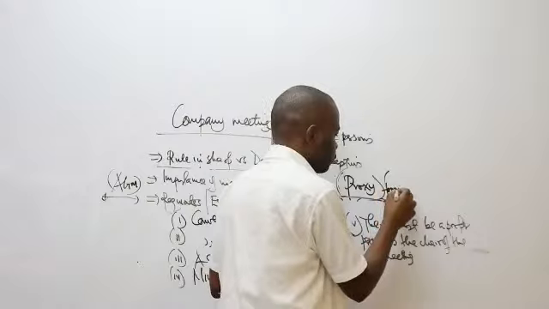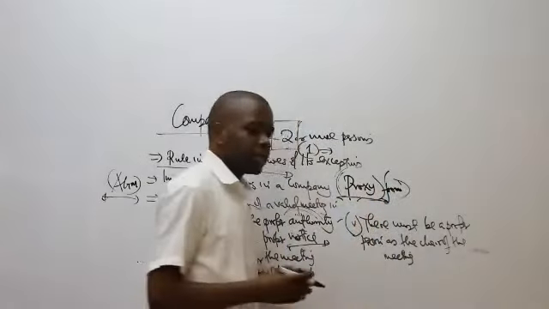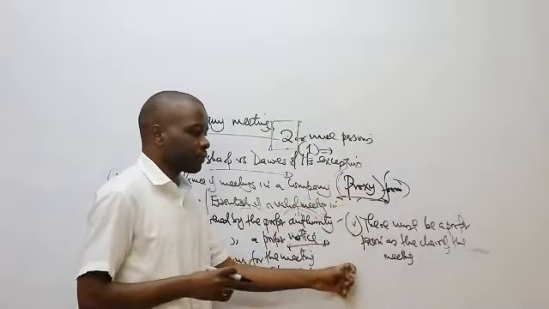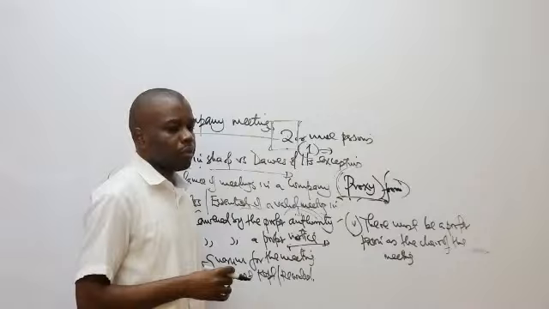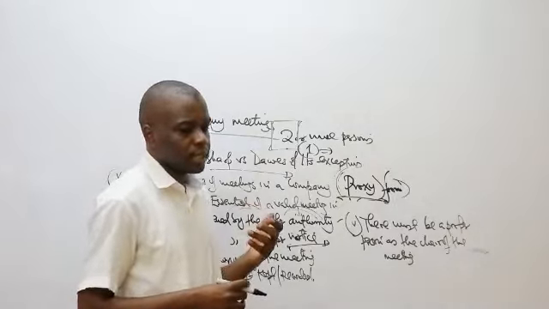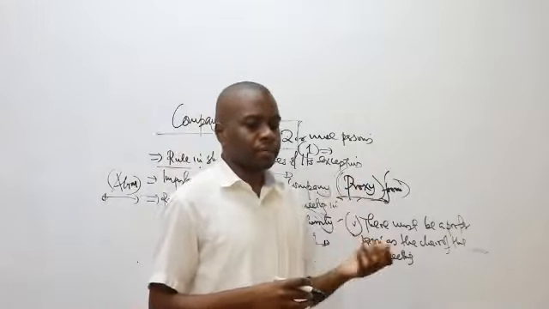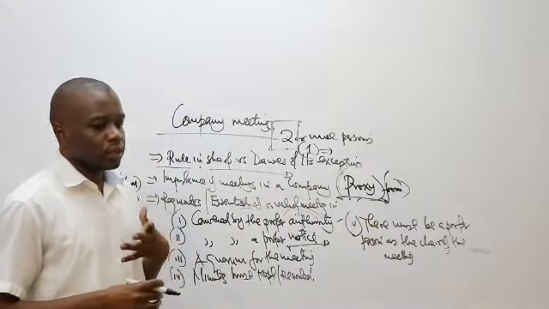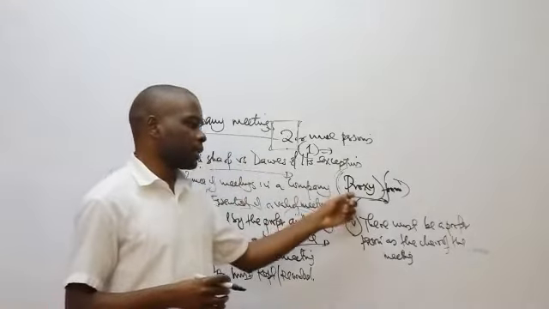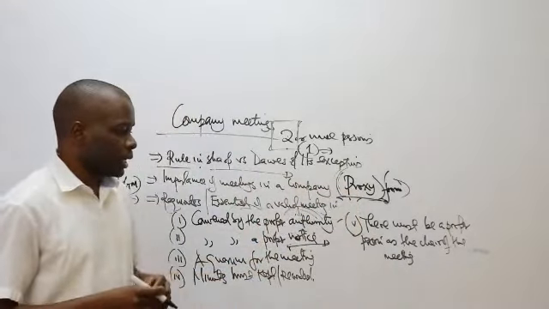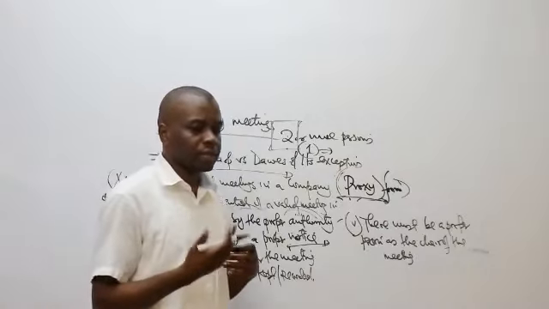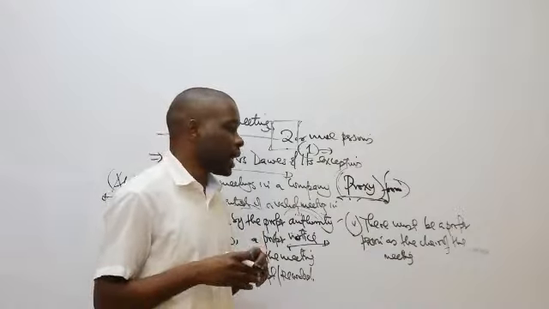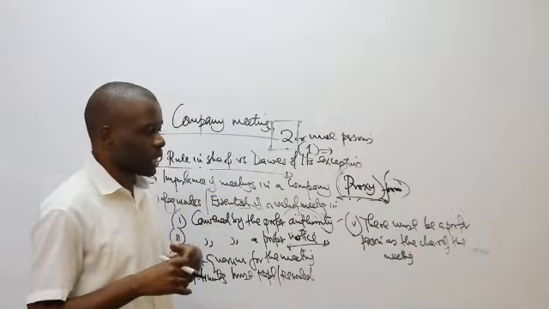A proxy form. This proxy form will basically give you the mandate as a member of a company. You will be able to fill it. You'll fill that particular proxy form and indicate, I won't be able to attend, but I've given this particular person the mandate to attend the meeting on my behalf. So you'll become your proxy. You must give this proxy form back to the company in time before the meeting is held, so that they can know that these particular members won't be able to attend and they are being represented by a person known as a proxy.